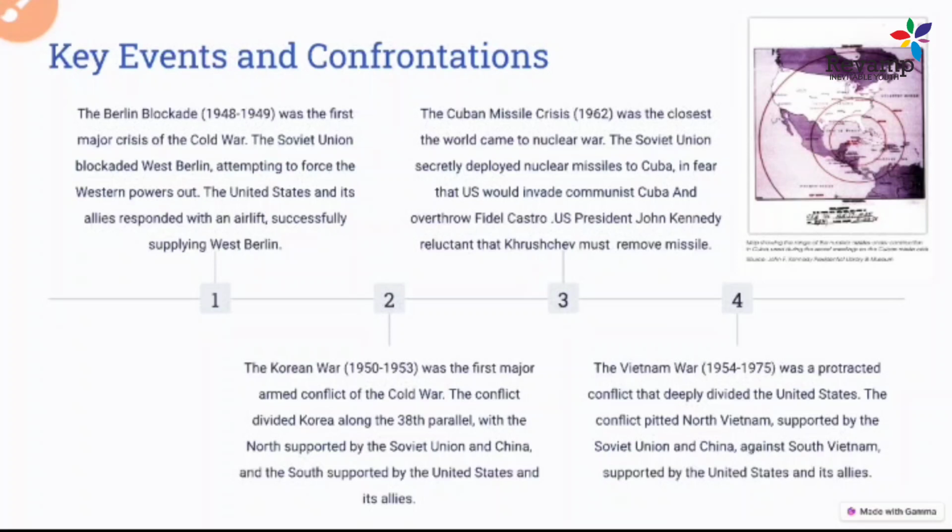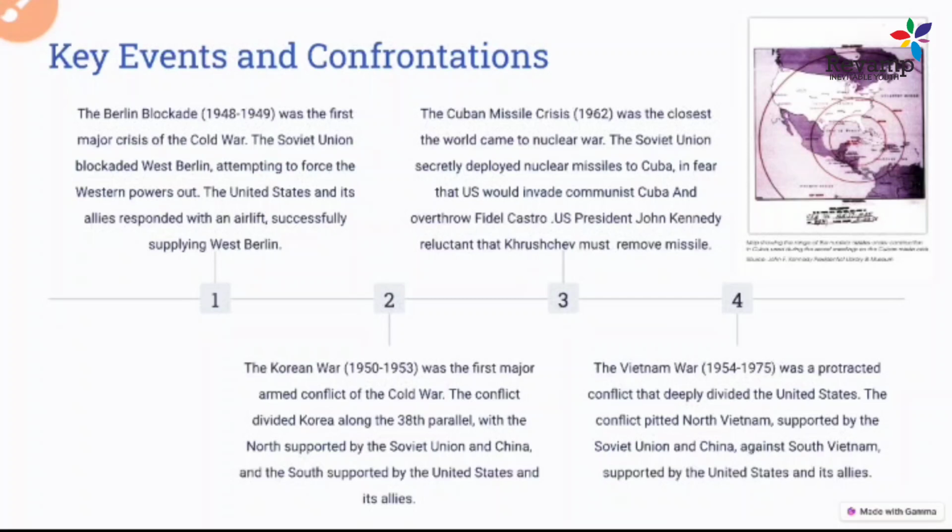Even today we see that North Korea is a totally authoritarian state, but South Korea is not. That Korean War decided the fate of today's North Korea and South Korea. So this was the first war where they came face to face.